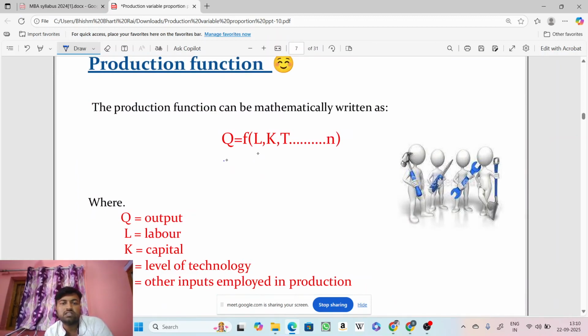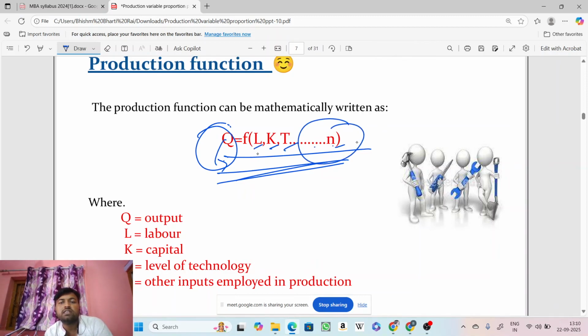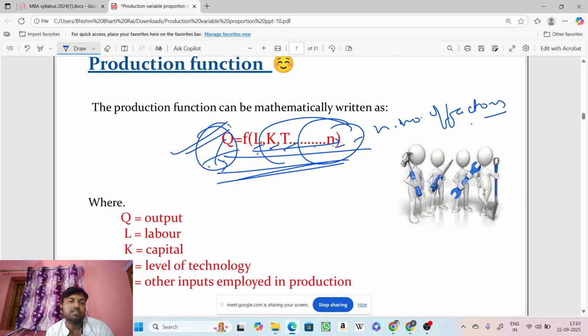This is production function. Actually, this equation means that quantity of output, Q stands for quantity of output, is the function of labor, capital, technology, and so on. Here we are getting n number of factors. This simply means that when n number of factors are together, then we'll get a certain output. This is called factors of production. When they are all together, we get a certain number of output.